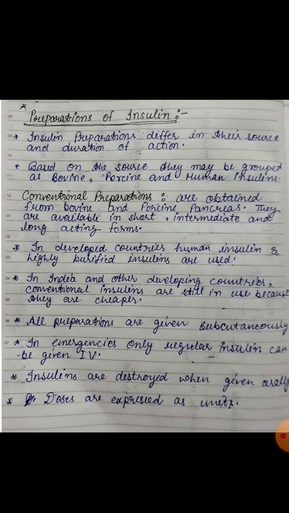Here we discuss two words: bovine and porcine. What are bovine and porcine? Bovine insulin is beef insulin, extracted from cows, and together with its polymers and other derivatives it is immunogenic. It is more immunogenic than porcine insulin.